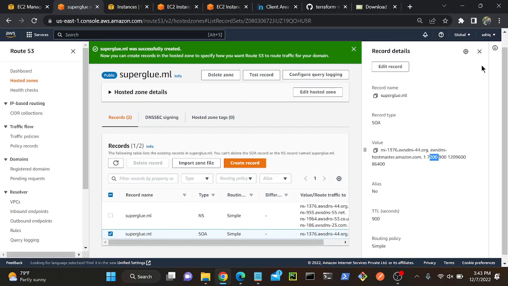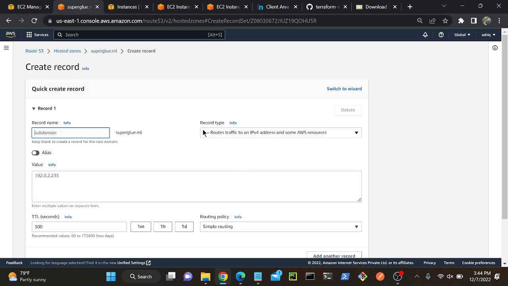Okay. So now I'll create a record for my virtual machine. When I'm accessing superglue.ml, I will be able to access my virtual machine, right? So for that we have to create a record. Click create record. First the record name. I will keep it as default, superglue.ml.